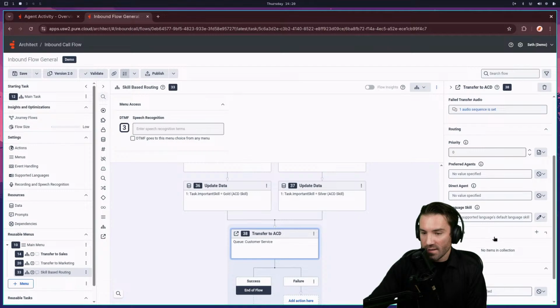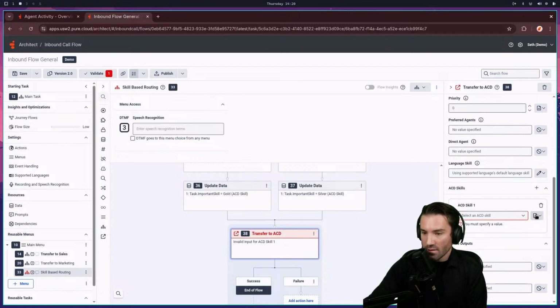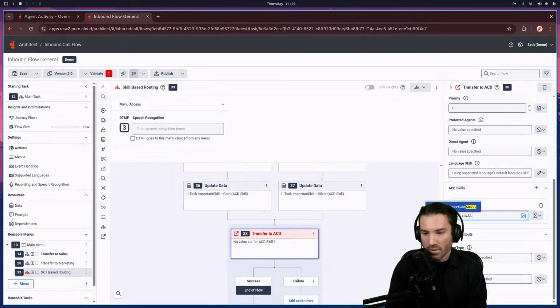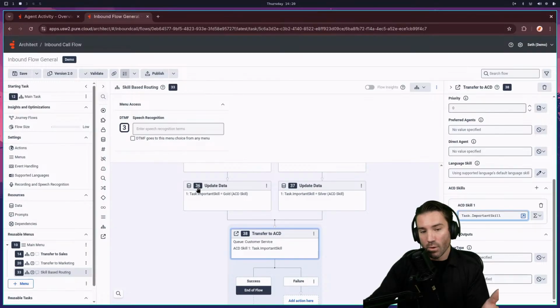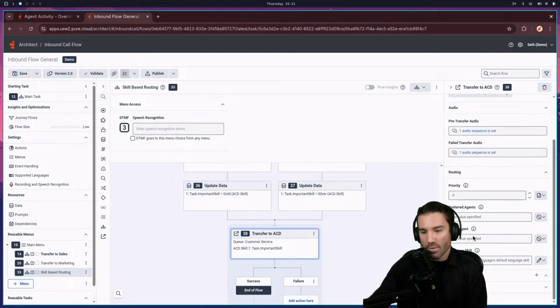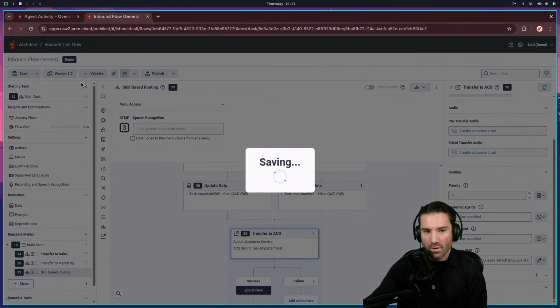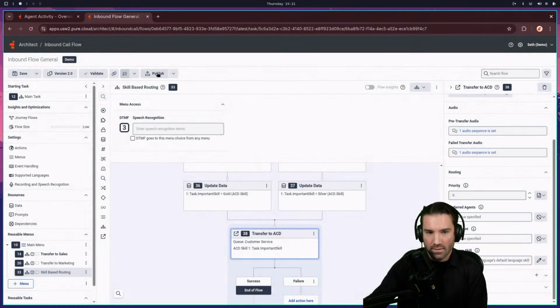I'll scroll down here, ACD skills, and I can assign that variable. I have to switch it to an expression so I don't manually pick it. I'm kind of using a variable to do it, so that way I'm not actually hard coding the skill. So in here, I'll look for my skill variable, which is going to be important skill. So now that it's a variable based on it going through this step 36 or the step 37, it's going to be different. So that variable allows for me to do that when actually transferring in. So now it will get assigned properly when the call does route to that ACD step.